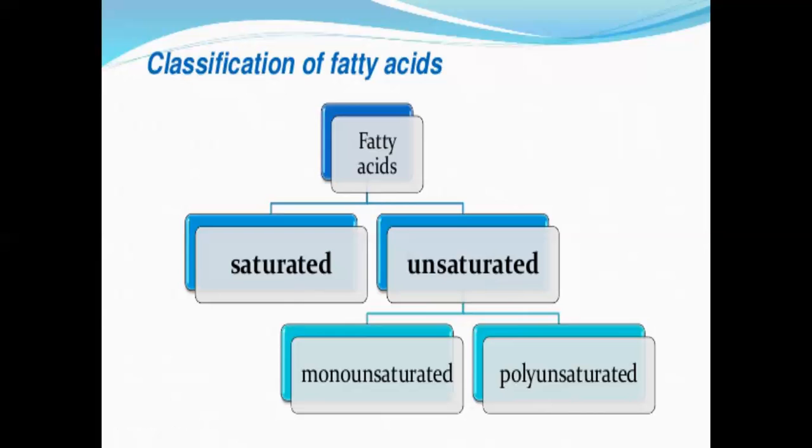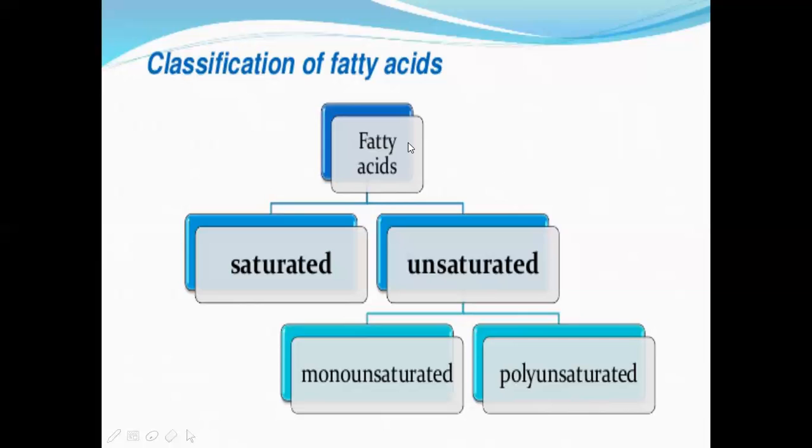Now, these unsaturated fatty acids again are of two types: monounsaturated fatty acids and polyunsaturated fatty acids. What is the difference between these two? Mono means one, poly means many. Monounsaturation means that at a single place we can see a double bond or triple bond in the entire molecule, and that type of fatty acid is called a monounsaturated fatty acid. Polyunsaturated means many places where we see unsaturation, that is, the presence of double bonds or triple bonds. Hope you are clear with this slide.